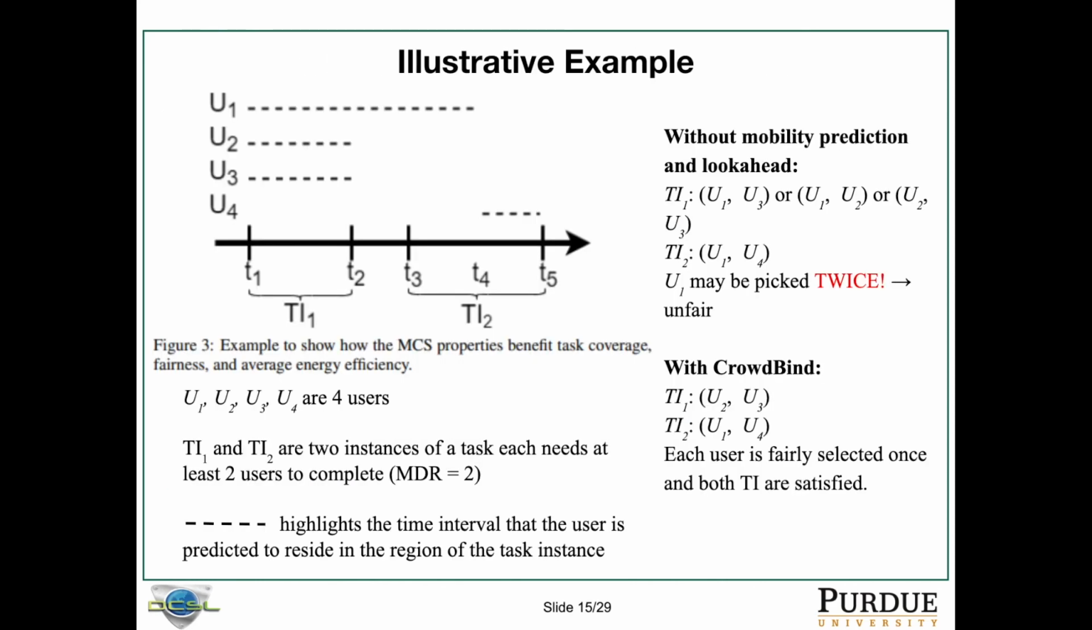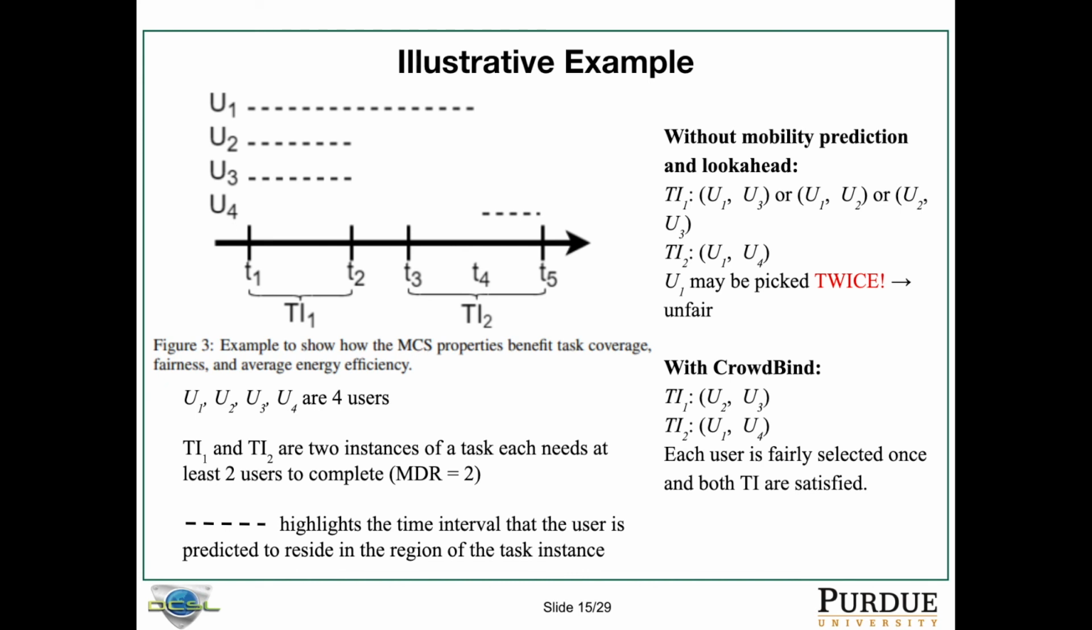And let's take a look at the illustrative example. Here we have 2 task instances and we have 4 users. The dashed line here means whether the user is available for that task instance or not. And each task instance requires 2 users. We can easily see user 1 is available for task instance 1 and partially for task instance 2, users 2 and 3 are available for task instance 1, and user 4 is available partially for task instance 2.